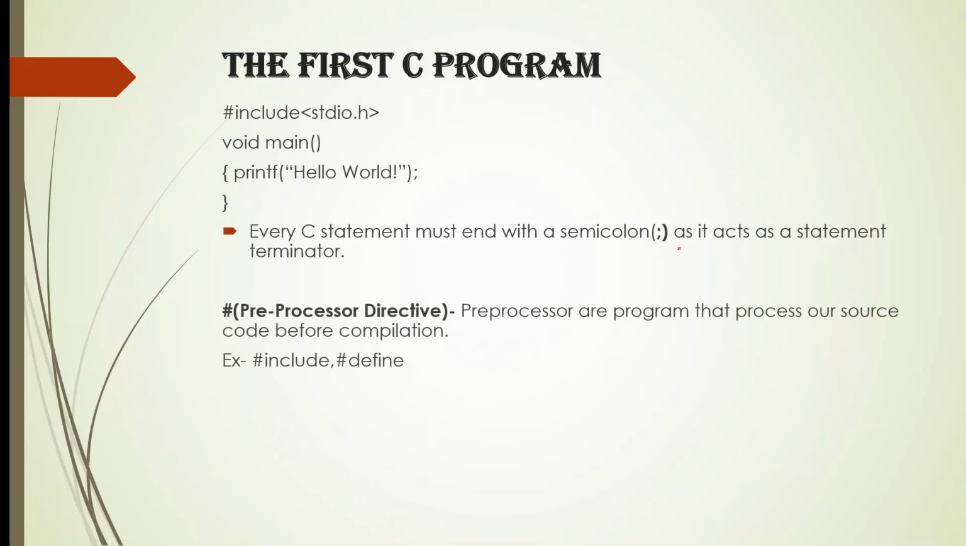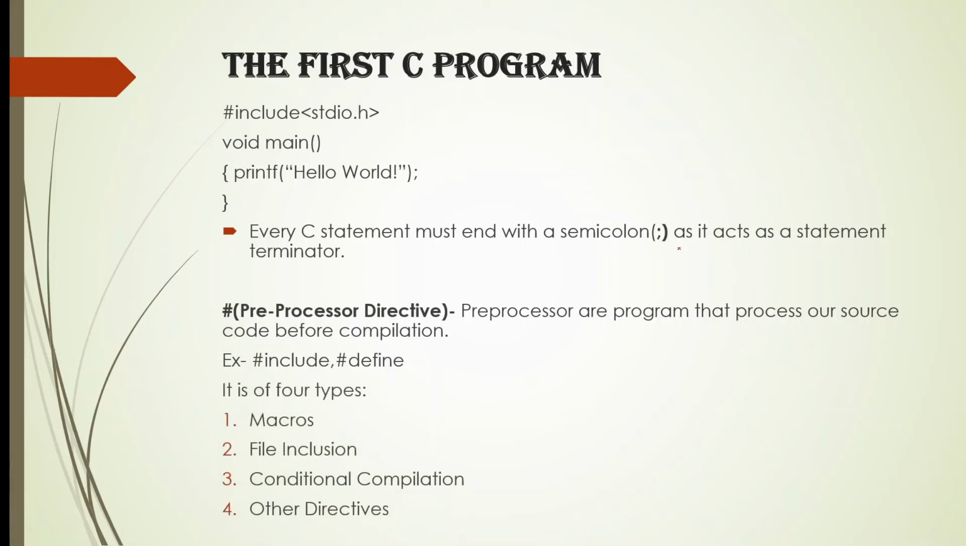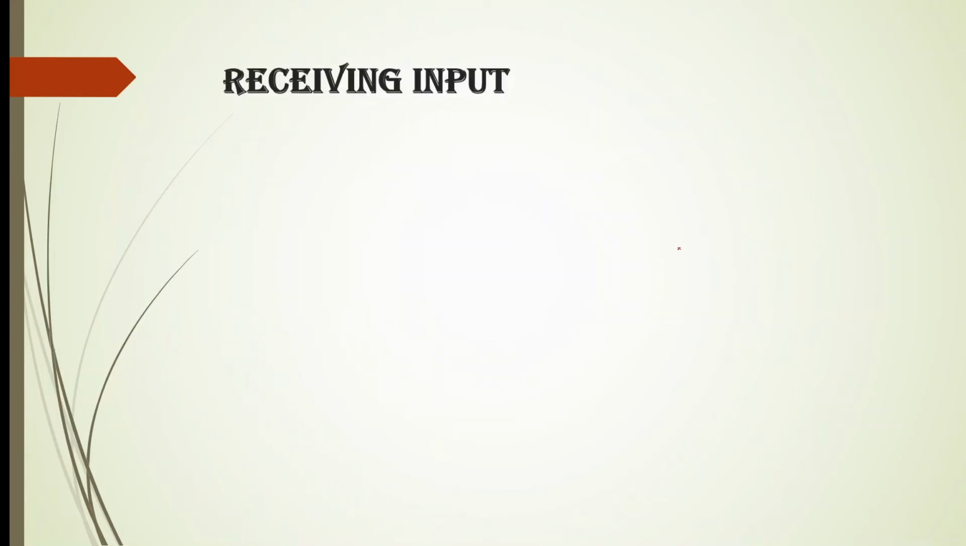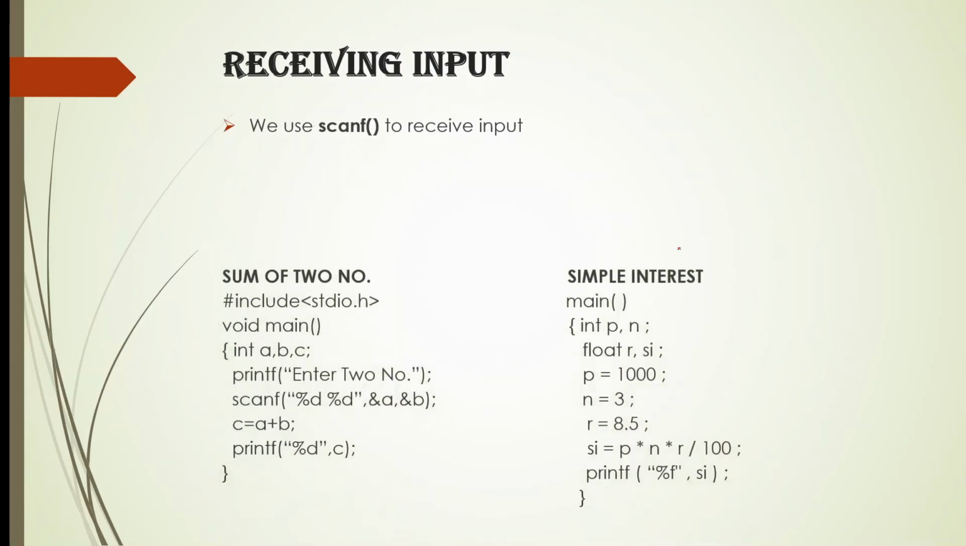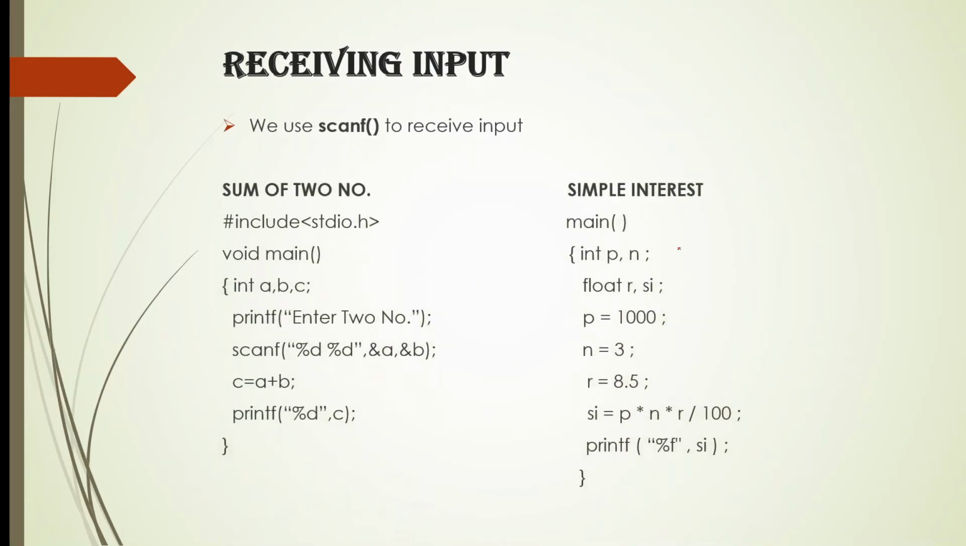Then preprocessor directive. Preprocessors are programs that process our source code before compilation by the compiler. Some examples are hash include and hash define, and I am going to discuss them in our next video. They are of 4 types: macros, file inclusion, conditional compilation, and other directives. Then receiving input. We use scanf to receive input. There are 2 programs, sum of 2 numbers and simple interest.